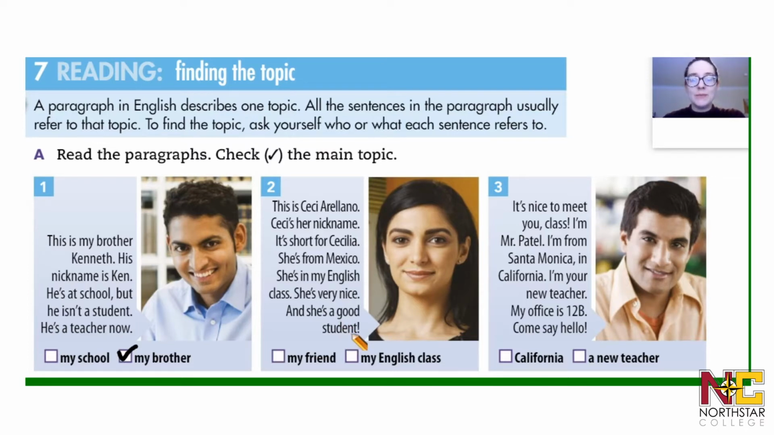Let's read that again. This is Cici Arellano. Cici's her nickname. It's short for Cecilia. She's from Mexico. She's in my English class. She's very nice. And she's a good student. So we have 2 options in bold. Number 1, my friend. Number 2, my English class. What do you think the main topic is? Is it about her friend? Or about the English class?